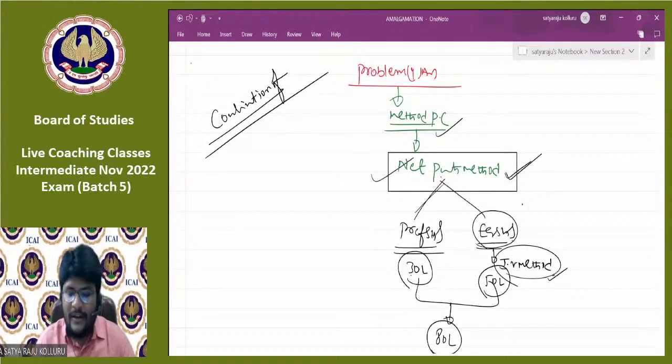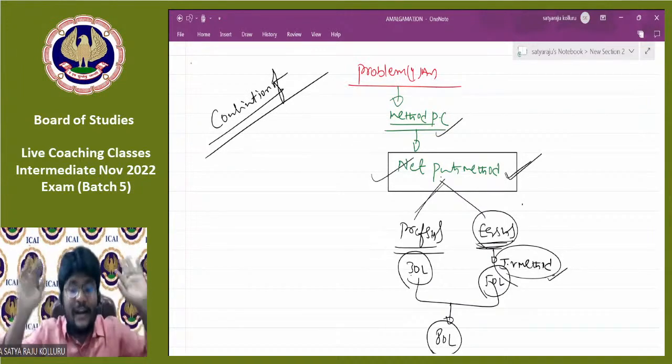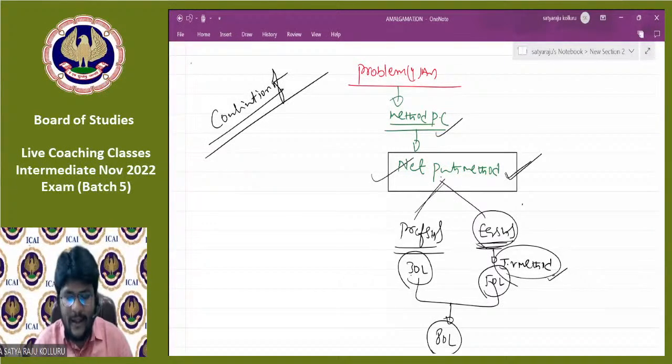Hiral, even though intrinsic value is given, that is only for the purpose of knowing the amount payable to equity shareholders. But the overall method is net payments method. That is the point I'm telling. Intrinsic value method is only a part used to calculate the amount payable to equity shareholders. That's why we can't say the method of PC is intrinsic value method. The method of PC is net payments method. Is it fine, guys? All of you.